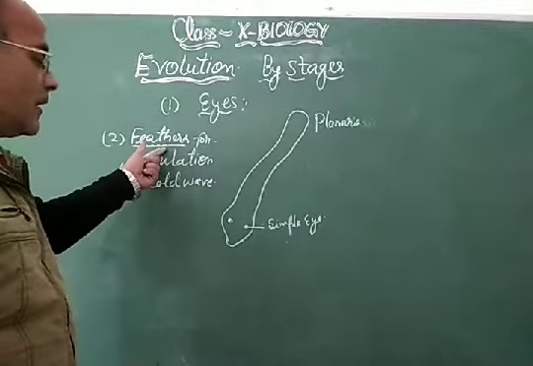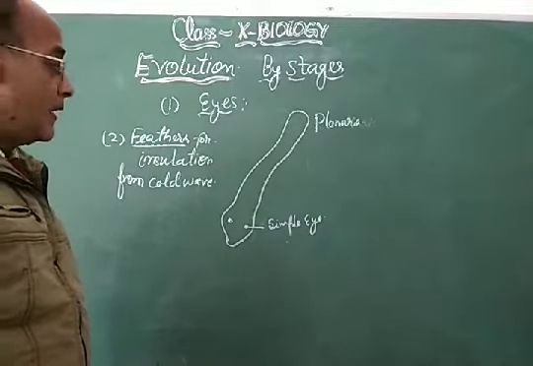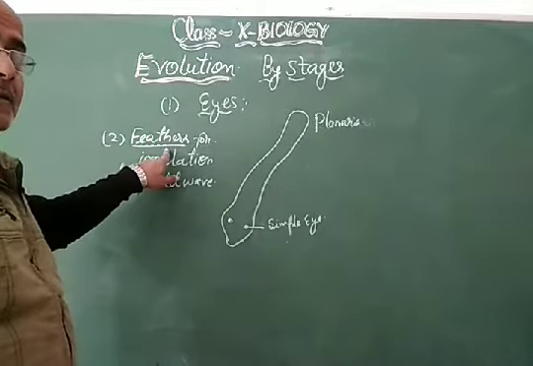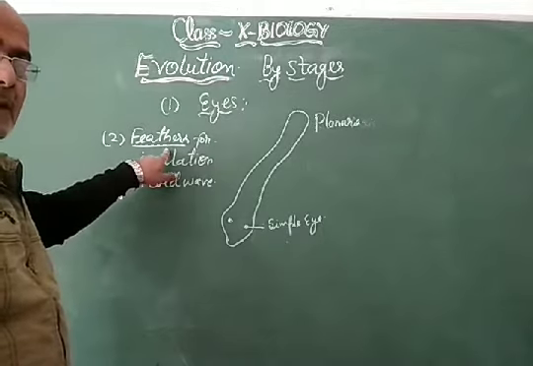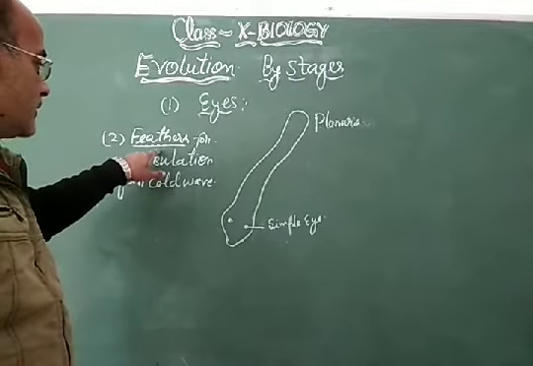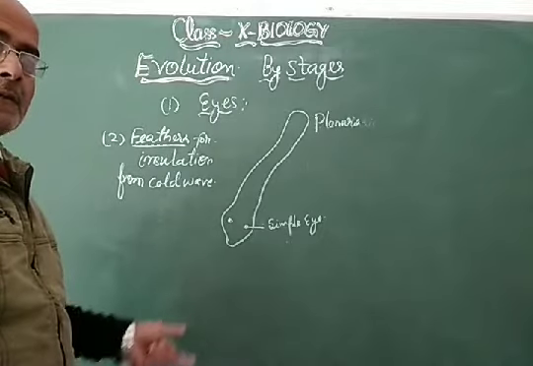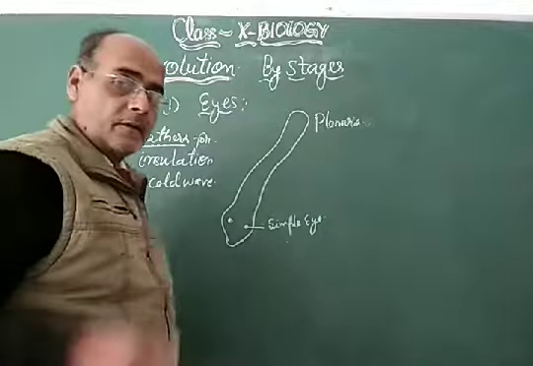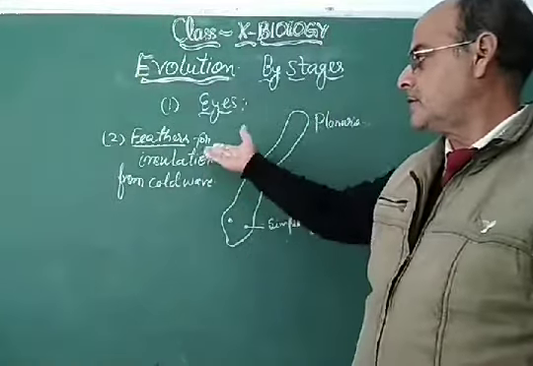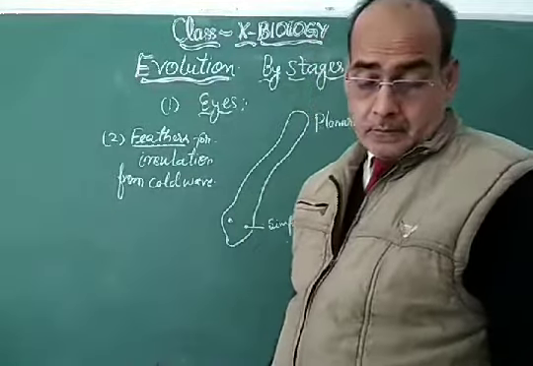But later on these feathers evolved in birds, and birds are utilizing these feathers in the mechanism of flying as well as in insulation. So firstly it evolved for insulation, but later it became helpful in flying also. So this is again evolution by stages, because in dinosaurs it evolved for insulation, but later it helped birds in flying.